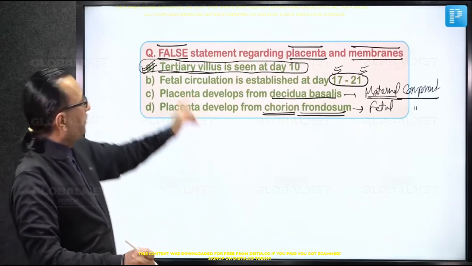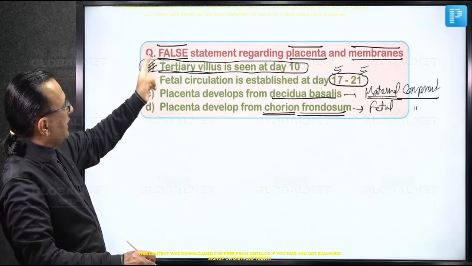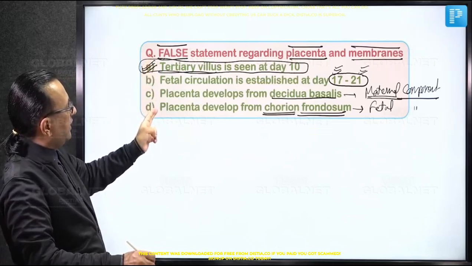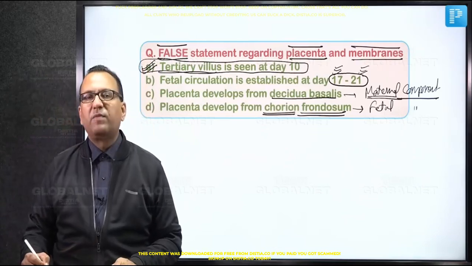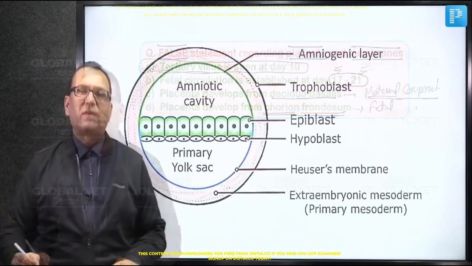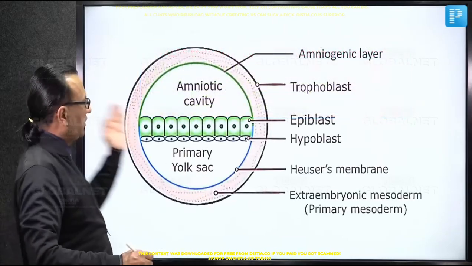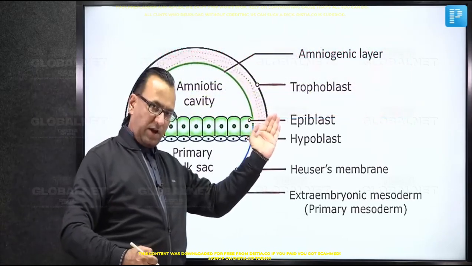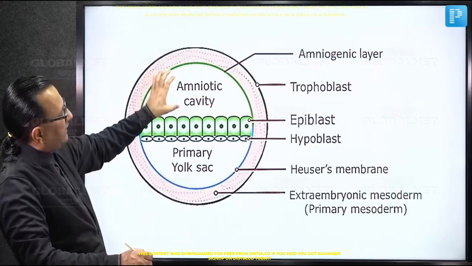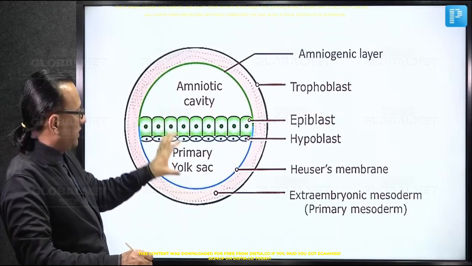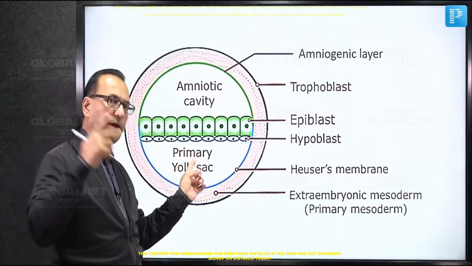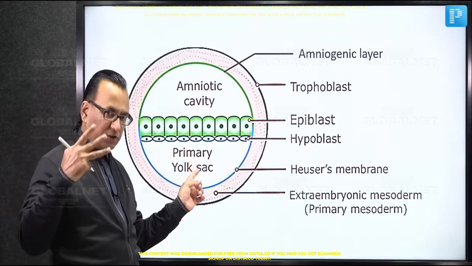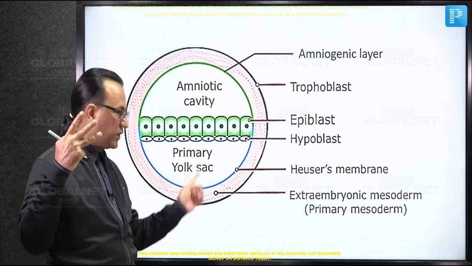But then we have to find out the details which we have seen here, and we can come back to this question once again, once the entire information is with us. Here we are looking at our transverse section of the developing embryo, and we understand that there is a dorsal cavity, amniotic cavity, and ventral is the yolk sac cavity. This yolk sac cavity is primary yolk sac, then becomes secondary yolk sac, and then tertiary yolk sac. We have a diagram to discuss the three of them.